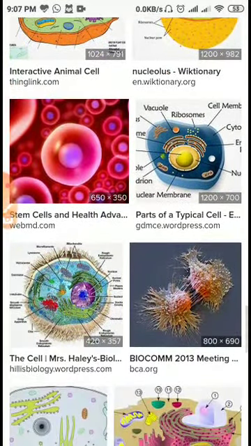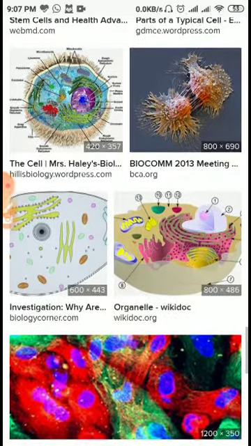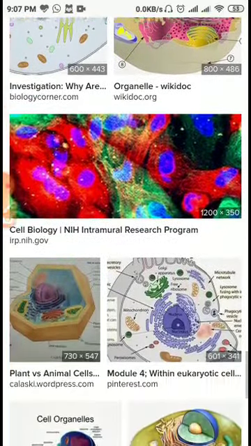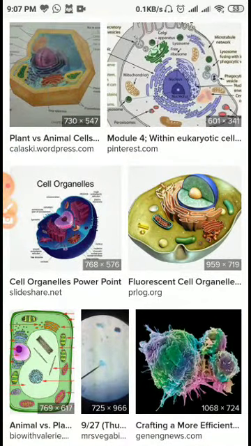Two types of cells are there, and inside the cell there are several types of the cell organelles which are found, and they are specified for their own function.